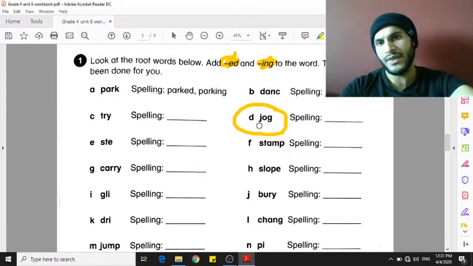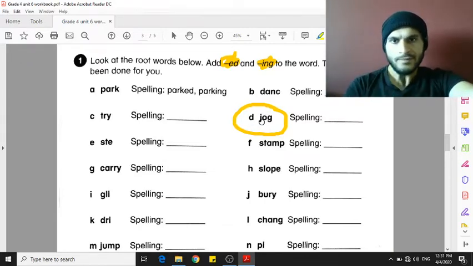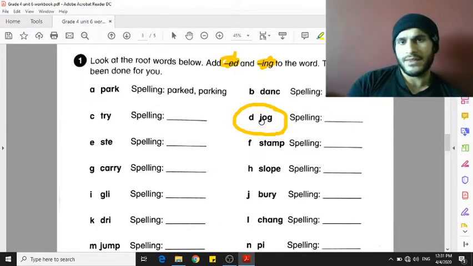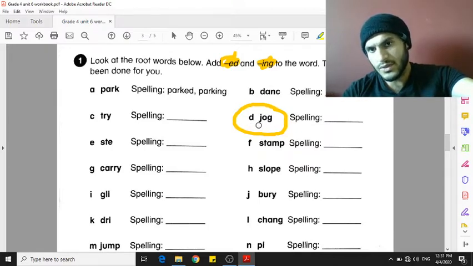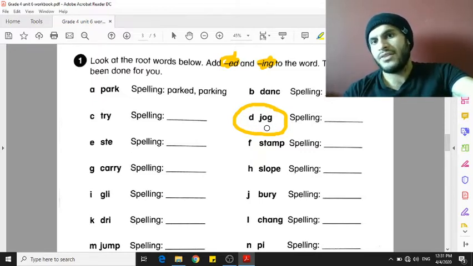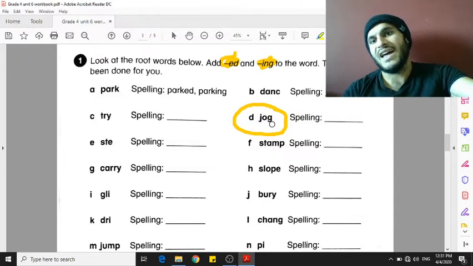We have to remember three things. The first thing is that it's one syllable. So you say jog, it's one syllable. The second rule is that the last three letters are consonant, vowel, and consonant, so C, V, C. And the third rule, the last letter is not X, Y, or W. So this is what we need to look at before we double the last letter.